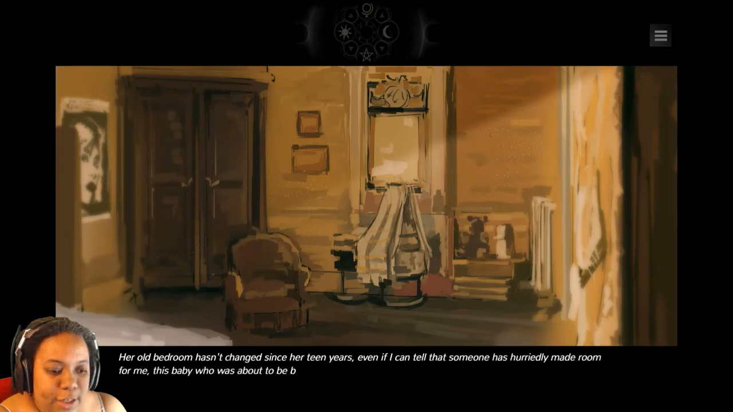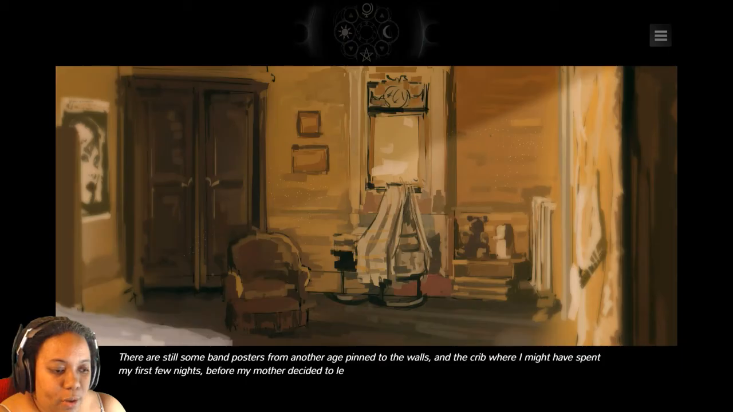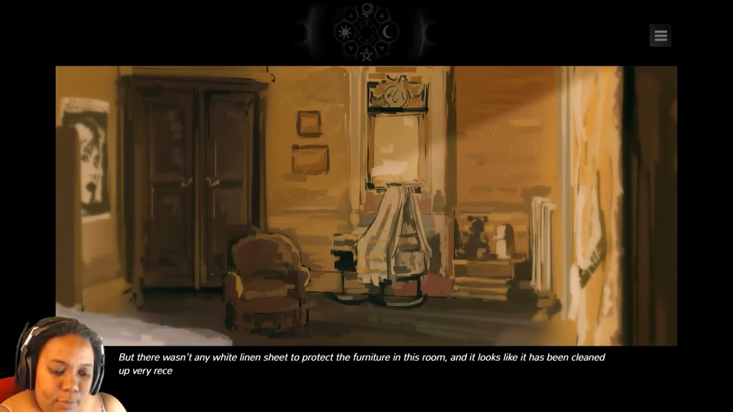Her old bedroom hasn't changed in 13 years. Even I can tell that someone has hurriedly made room for me, this baby who was about to be born. There are still some band posters from another age pinned to the walls, and the crib where I might have spent my first few nights before my mother decided to leave. But there weren't any white linen sheets to protect the furniture in this room. It looks like it had been cleaned up very recently.